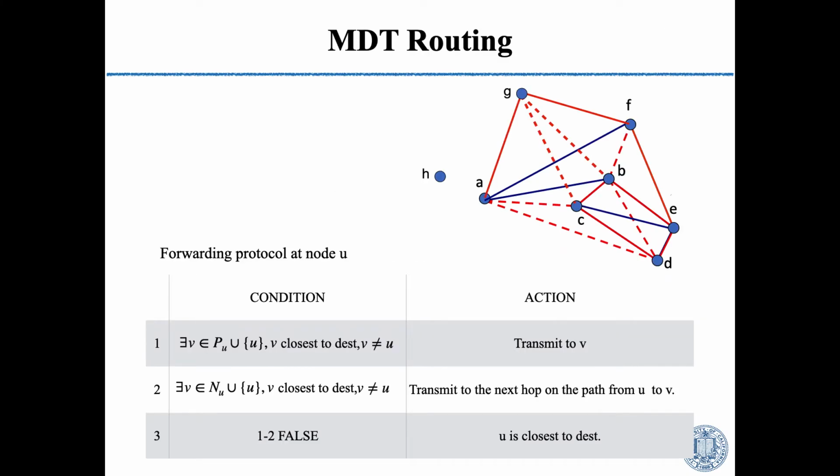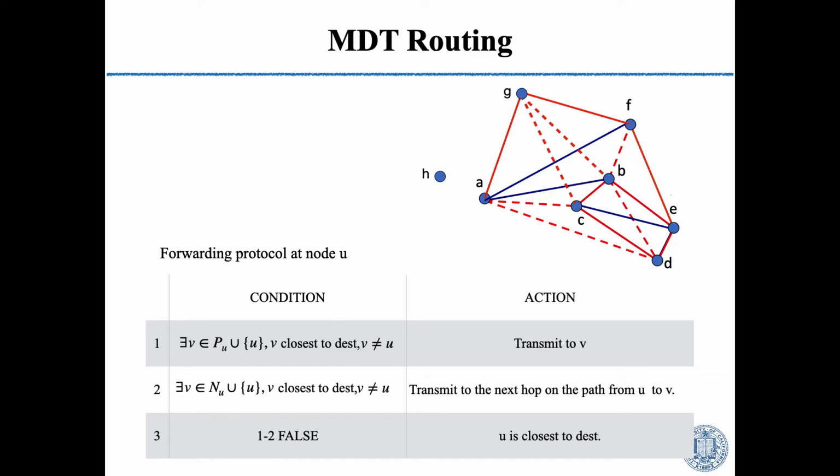Here I show how we do MDT routing in off-chain networks. First, we need to assign the coordinate for each node. We could simply use multi-dimensional scaling to assign the coordinates, and each node only needs to maintain the coordinate of itself and its physical neighbors.